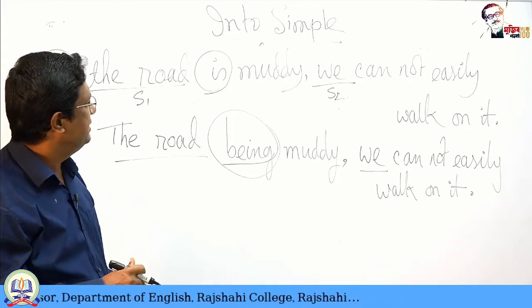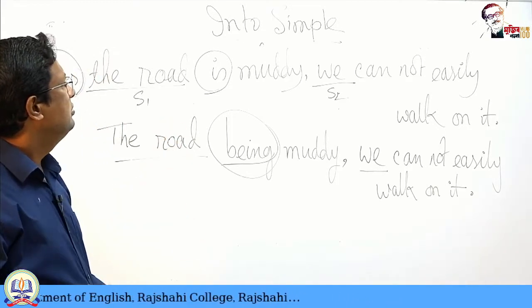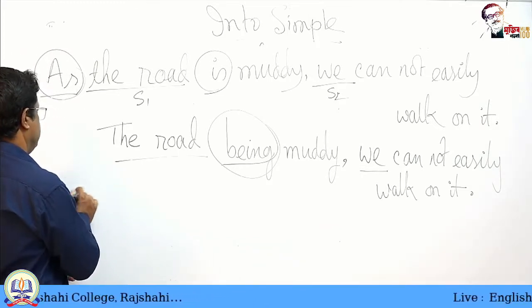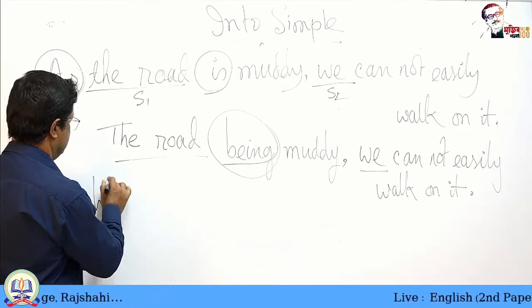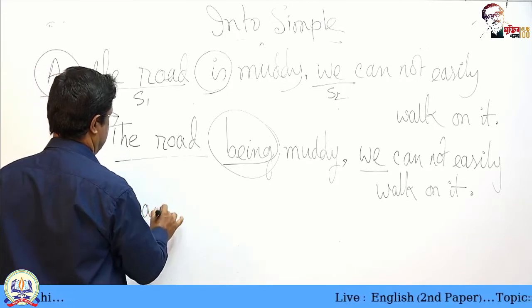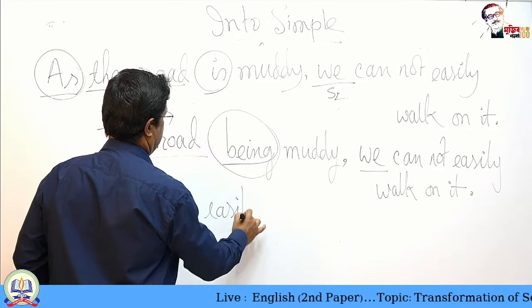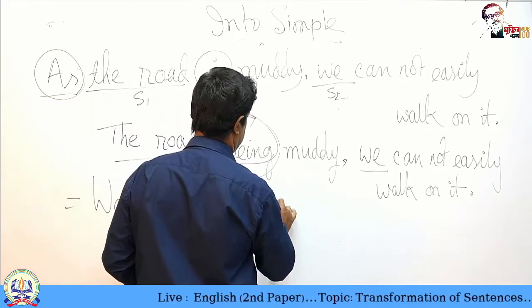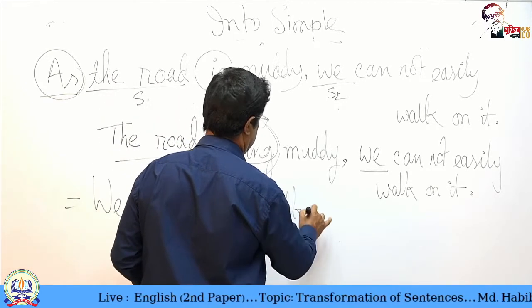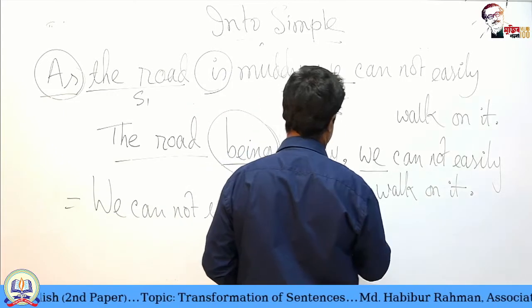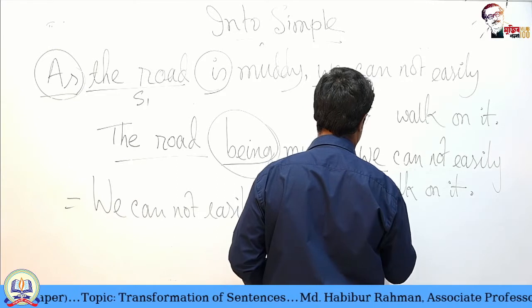Perhaps you could say, we could not easily walk on the muddy road.